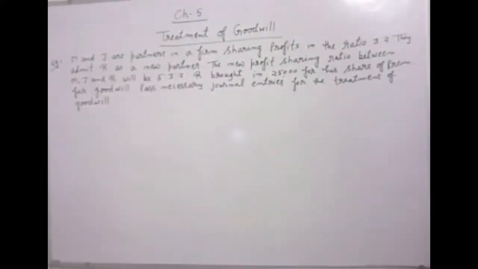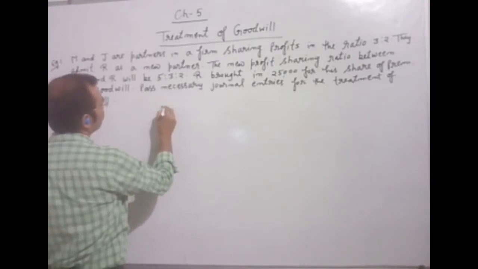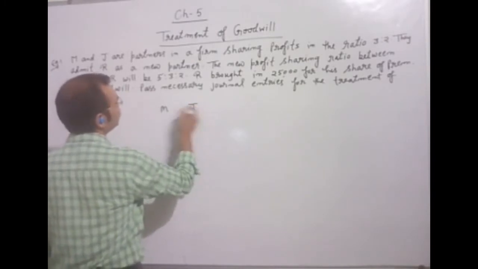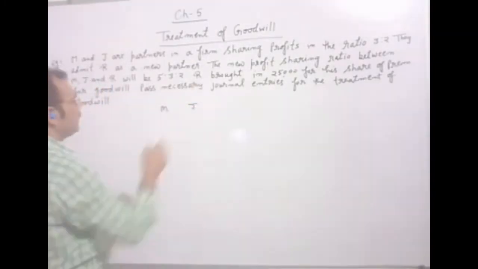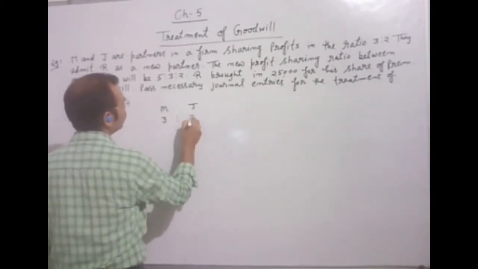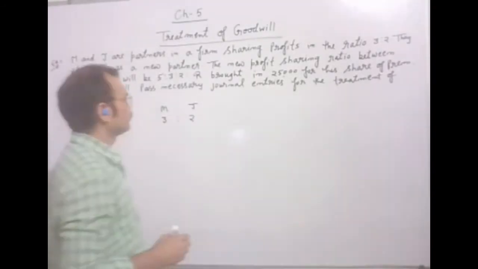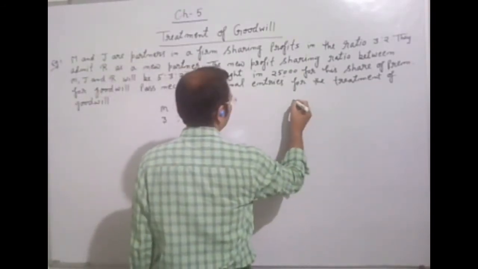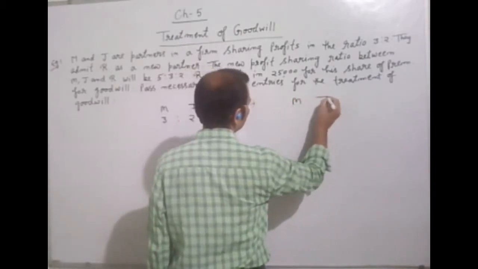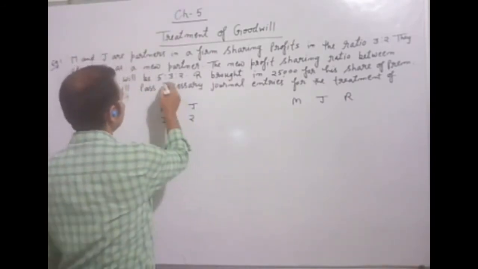As it is written in your question, the old partners' names are M and J, and they were distributing their profit in the ratio 3:2. It means this is the old ratio. Now, after admitting R, their ratio is given in your question, M, J, R, 5:3:2.